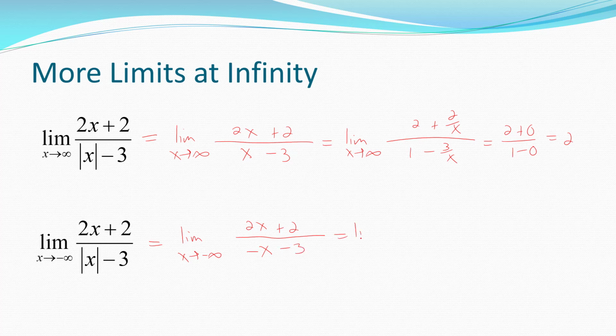Here you can divide each term in numerator and denominator by x to get 2 plus 2 over x divided by negative 1 minus 3 over x. And I think you can see the limit now is negative 2. So this function has two horizontal asymptotes. As x increases without bound, the graph goes towards the line y equals 2. As x decreases without bound, the graph approaches the line y equals negative 2.